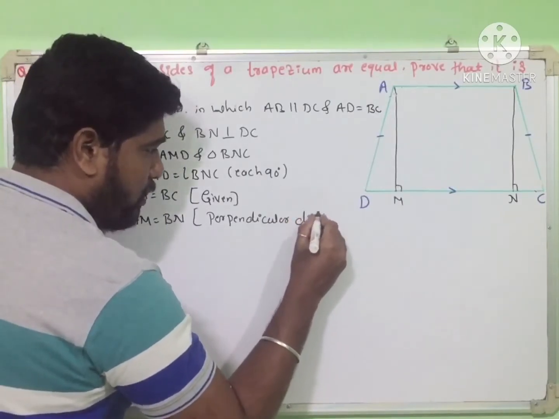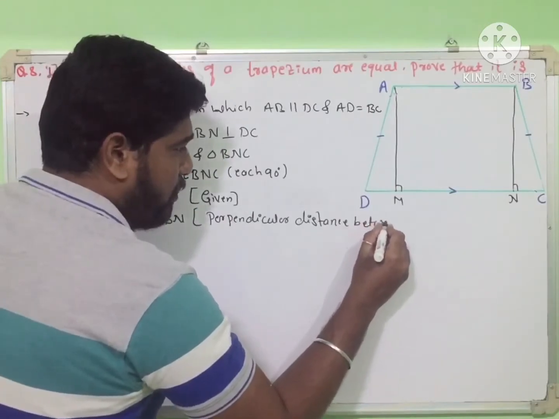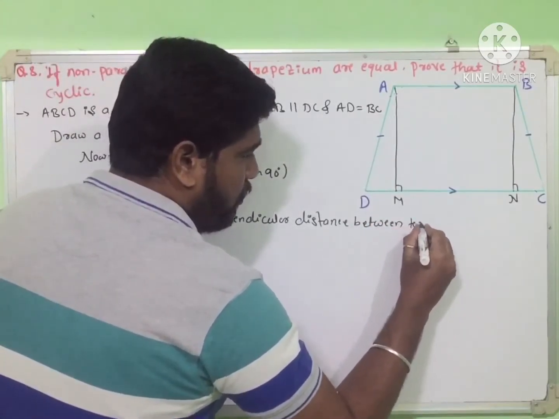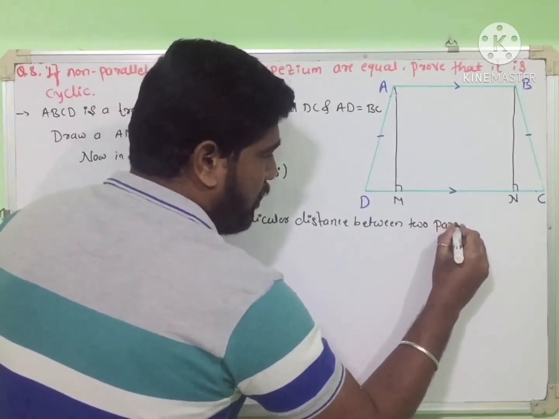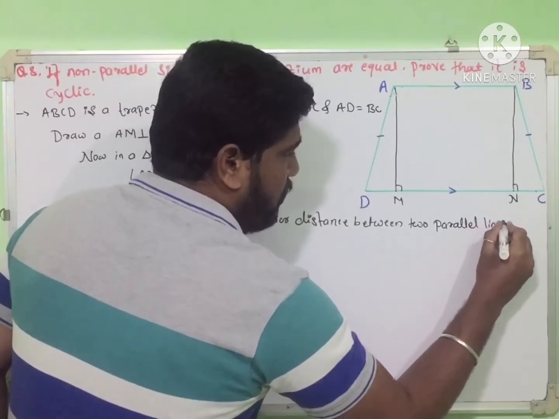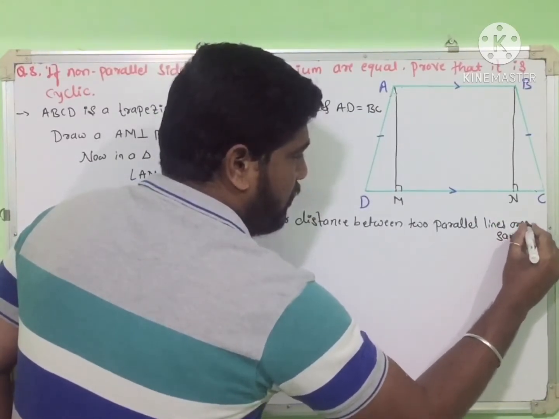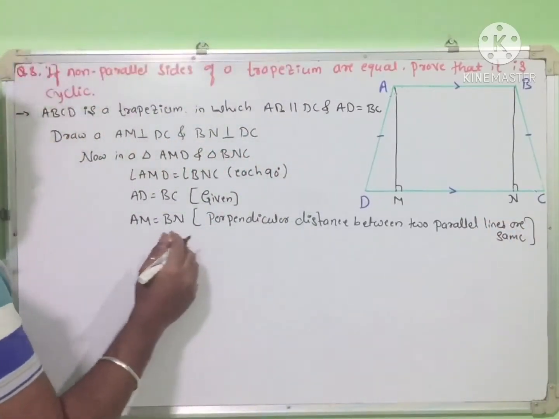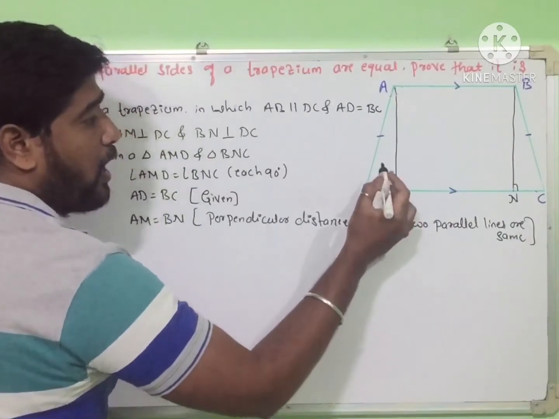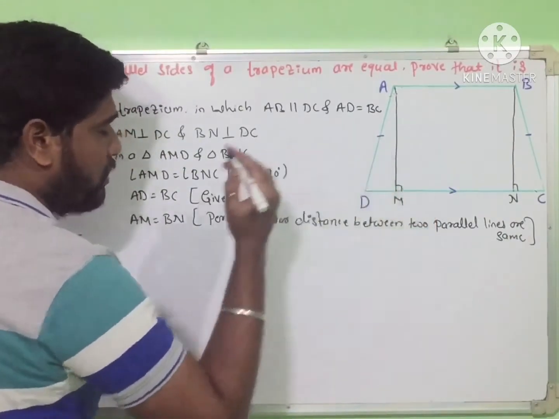The perpendicular distance between two parallel lines is the same, right? So now these two triangles are congruent to each other by RHS, right angle hypotenuse side.